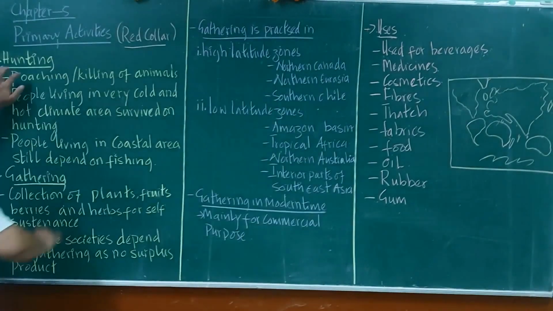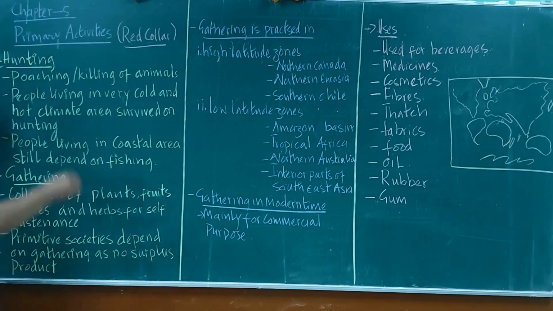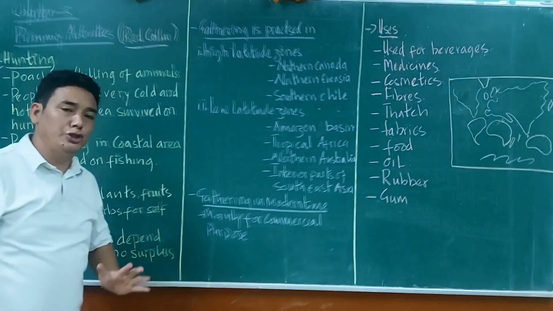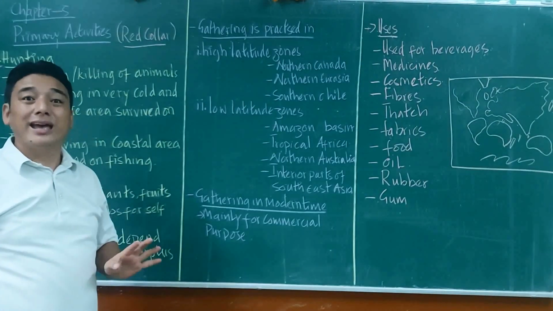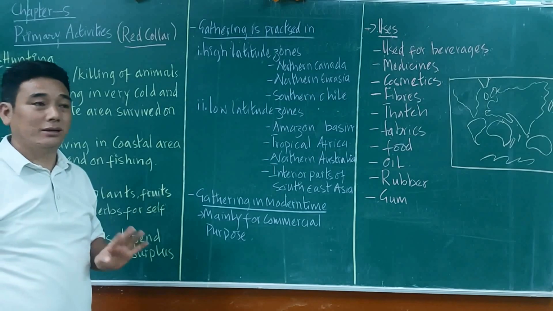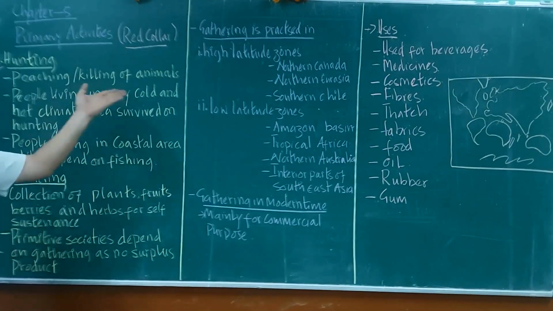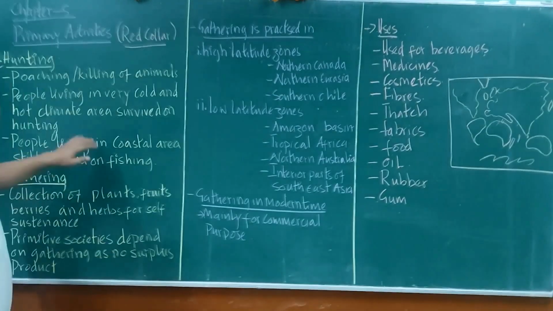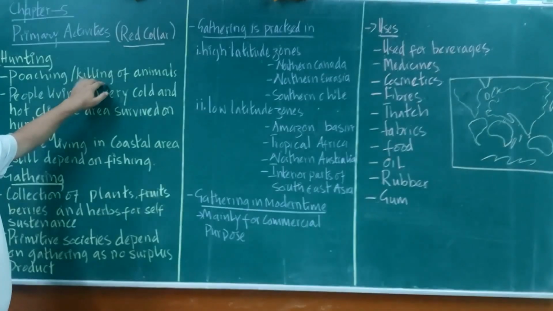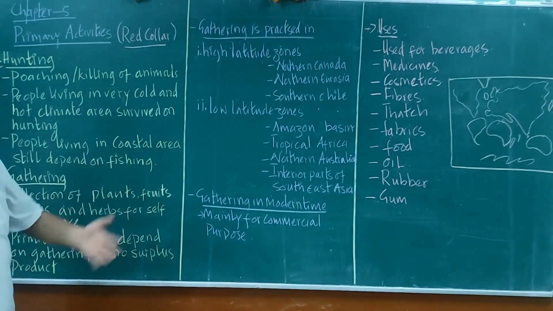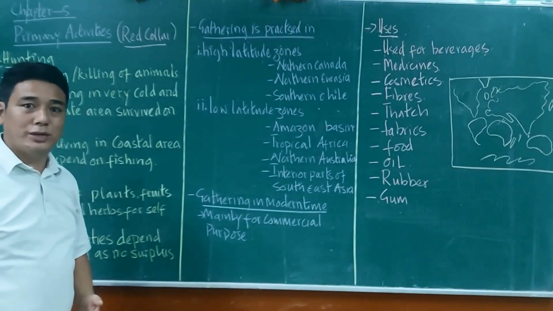Next, hunting. As I've told you, hunting and gathering are the oldest primary activities. What is hunting? Hunting is the killing of animals. This played an important role in early man's time and even today.